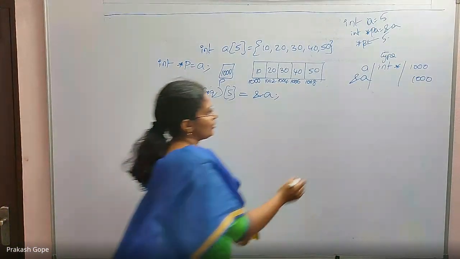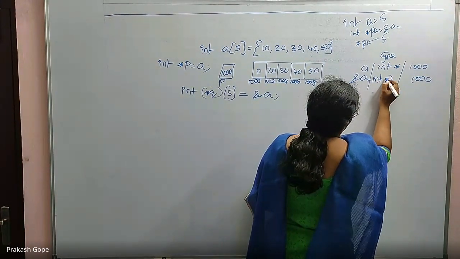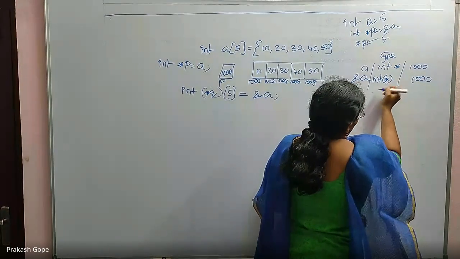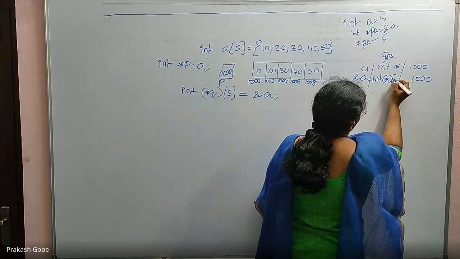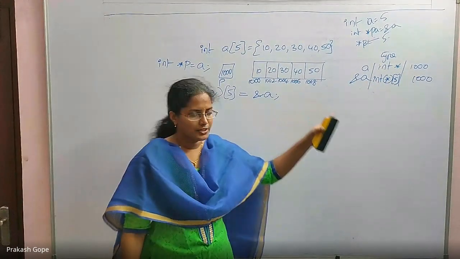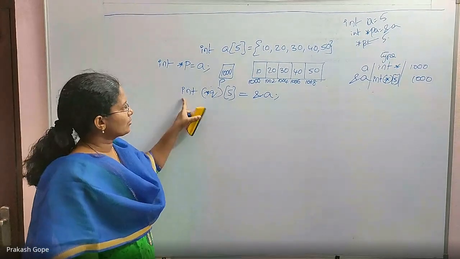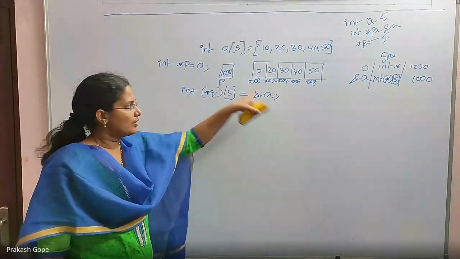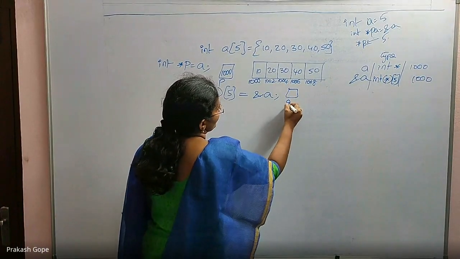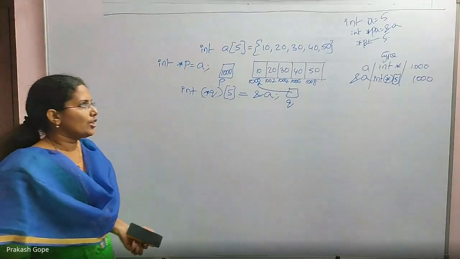So what is the type of &A? It is int star. I am keeping it in brackets because I am not giving the names. Keep star in bracket of 5. This is the type. We are interested in only the type, not the names. So that is the declaration. This is how you declare and assign. So Q is a pointer pointing to the base address of the integer array of size 5.